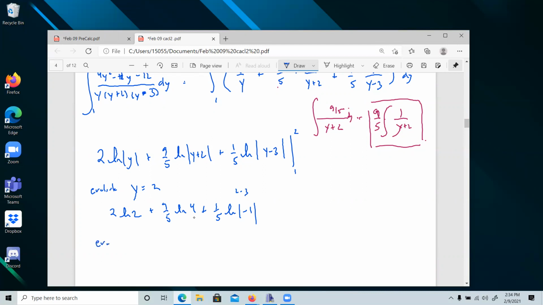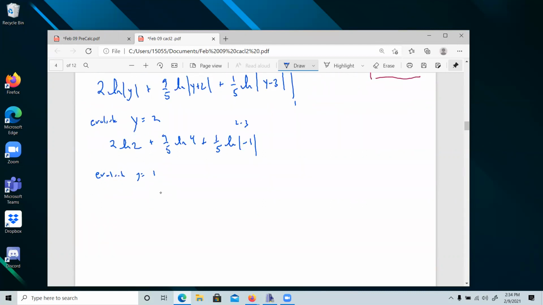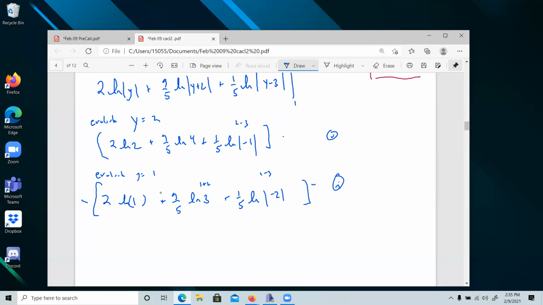Okay. Evaluate y equals 1. So we have 2 ln 1 plus 9/5 ln 1 plus 2 is 3. This is 1 plus 2, and then plus 1/5 natural log of 1 minus 3, absolute value, -2. Now remember, we're subtracting that. We're taking the top, y equals 2, this piece, minus that piece. That's all we're doing there.